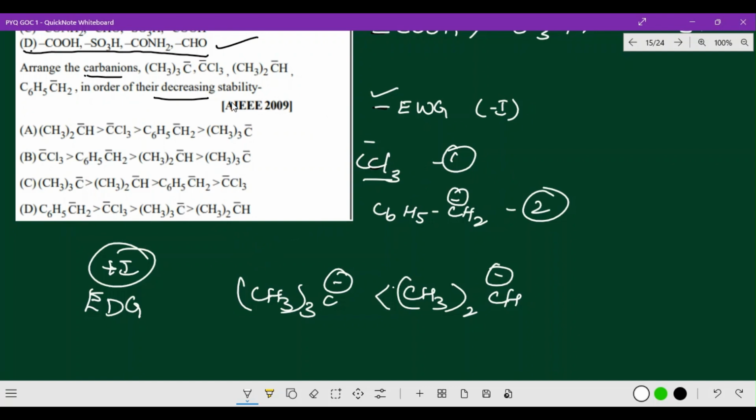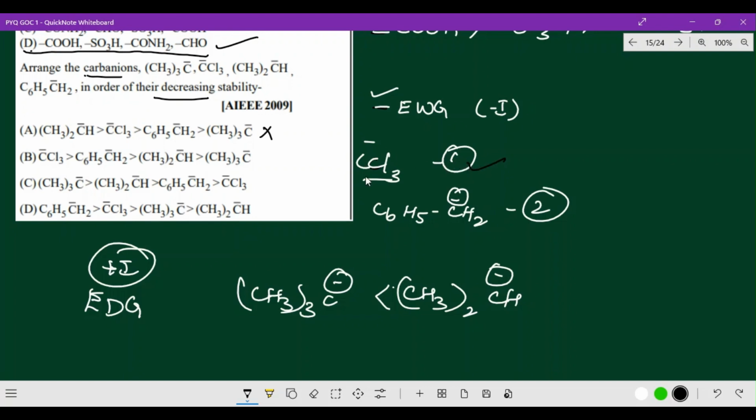Okay, now in this way, which is the correct option? Option A: secondary carbanion, trichlorocarbanion, benzyl carbanion, and tertiary carbanion. No, this is not correct. Trichlorocarbanion, you will give importance for the first one.